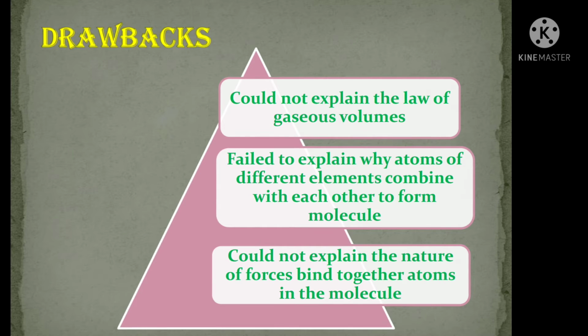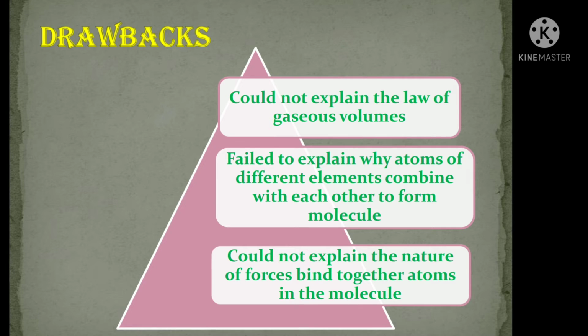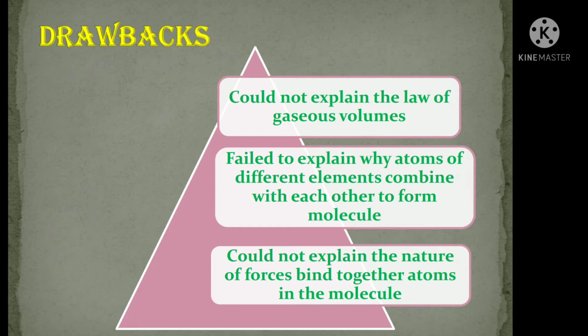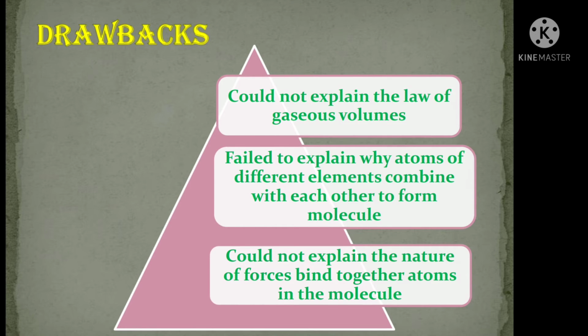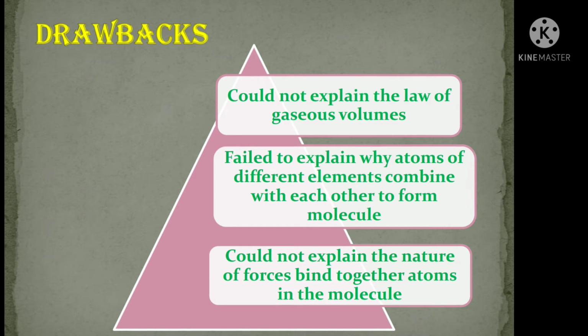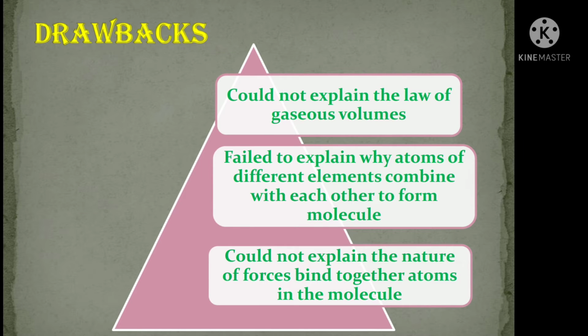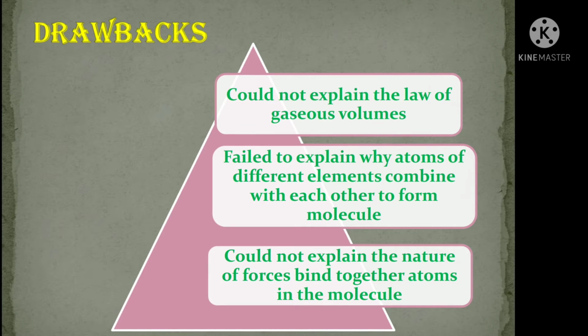Moving forward, here are some drawbacks. We know that any law or theory in science has some positive points and negative points also. This atomic theory gave a big boost to the chemistry world. It was the first successful attempt which could explain the laws of chemical combination, which can be related with Dalton's theory except Gay-Lussac's law. This theory provided an initiative to study the composition of matter.